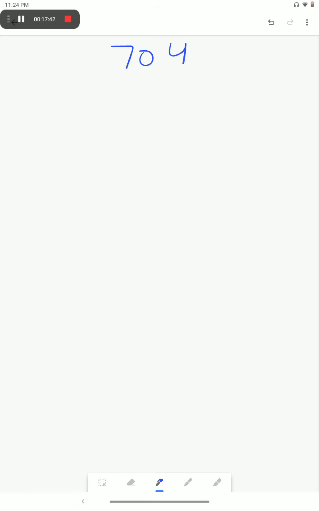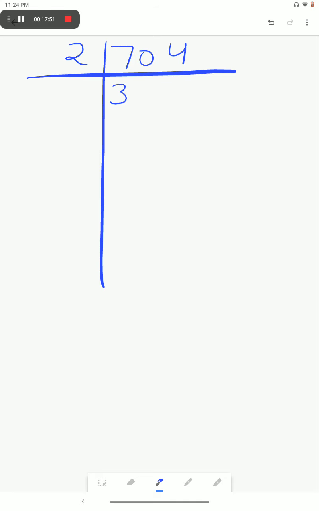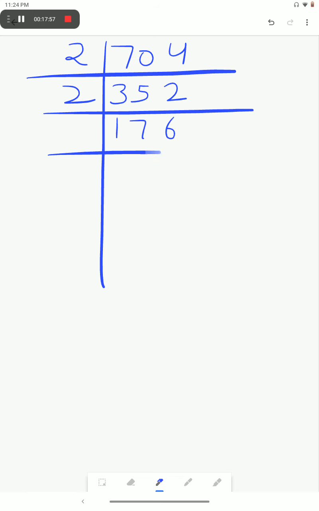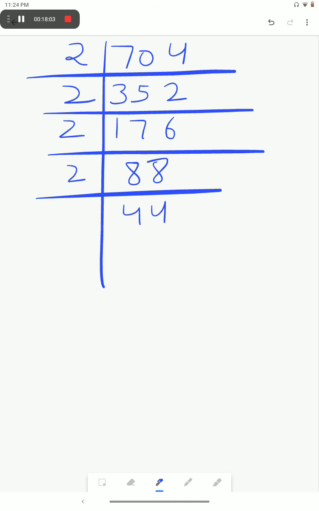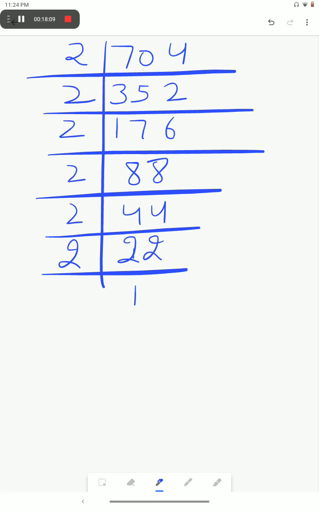Now the question is 704. By what number should we divide this? First of all, we will have to find its prime factorization. 704, then 2 352, then 2 176, 2 88, then again 2 44, again 2 22, then 2 11, then 11 1.